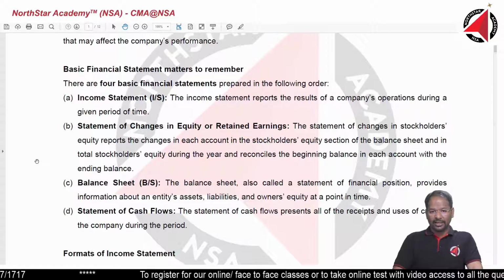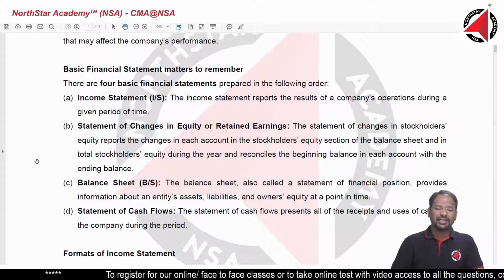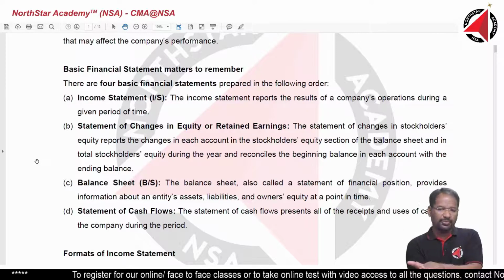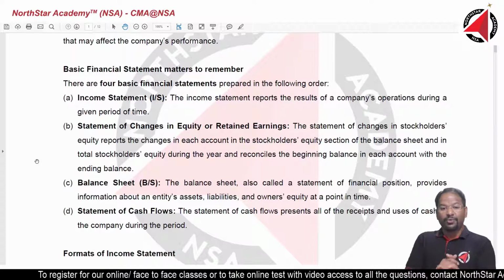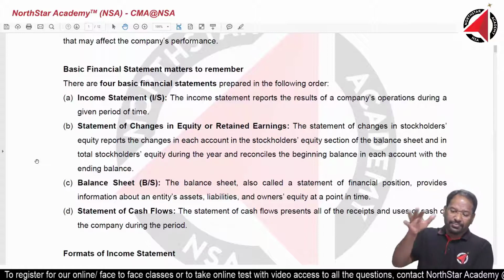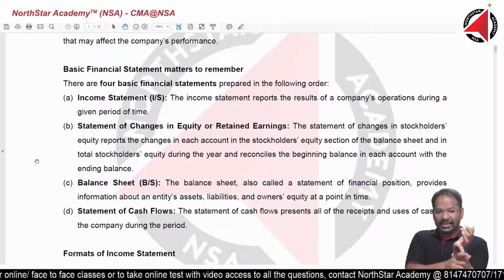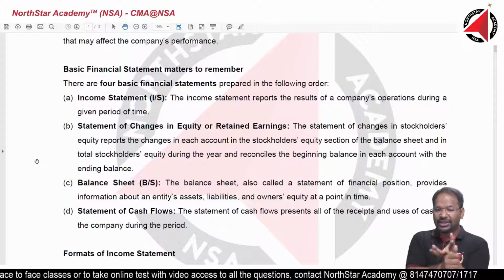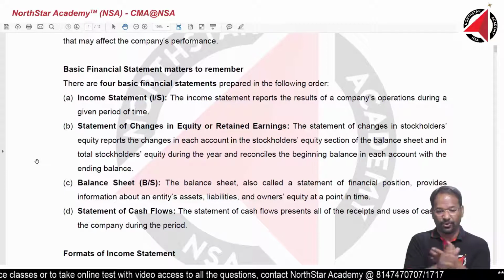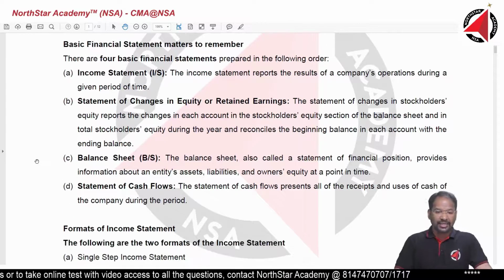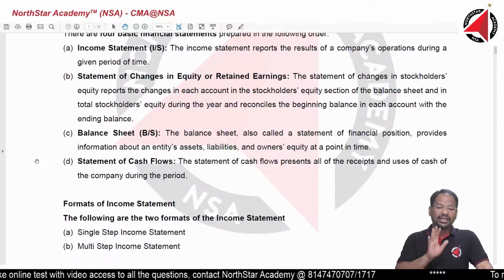But technically, balance sheet means just one piece of paper which has liabilities and assets. Financial statement comprises all these documents clubbed together: income statement, statement of changes in equity, balance sheet, statement of cash flow. So remember, these 4 documents together are called the financial statement.